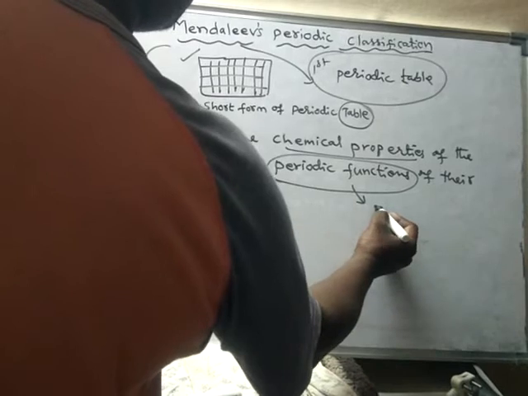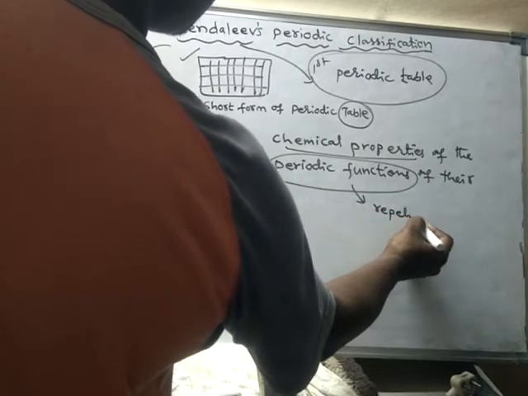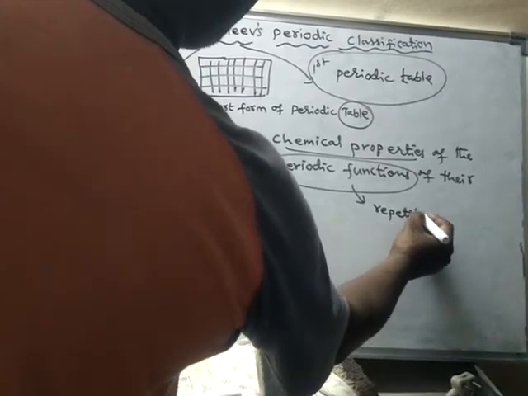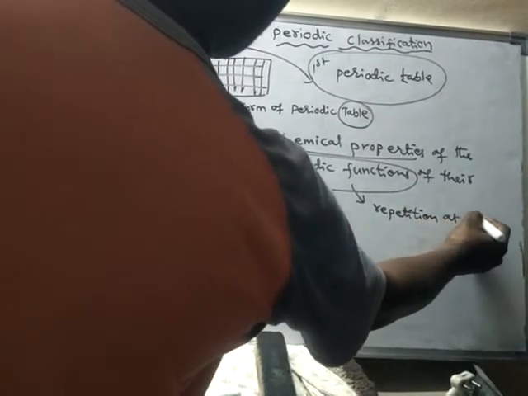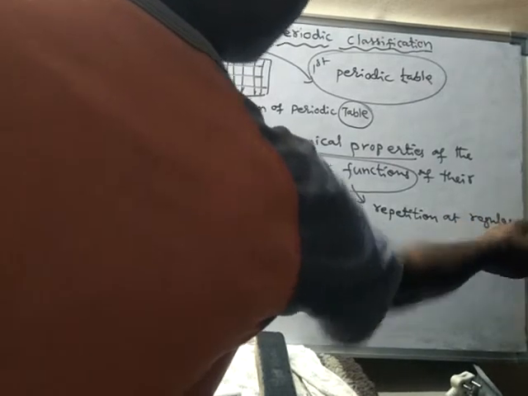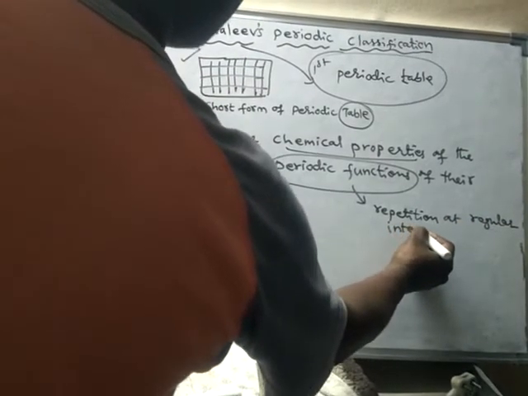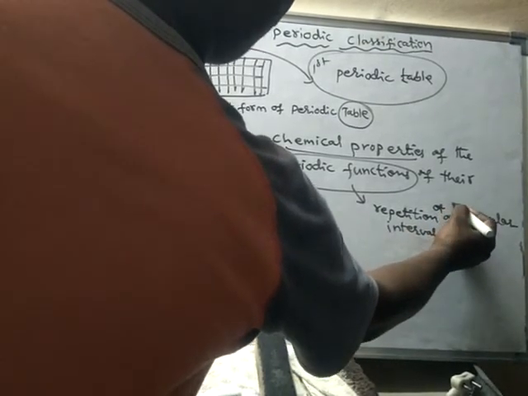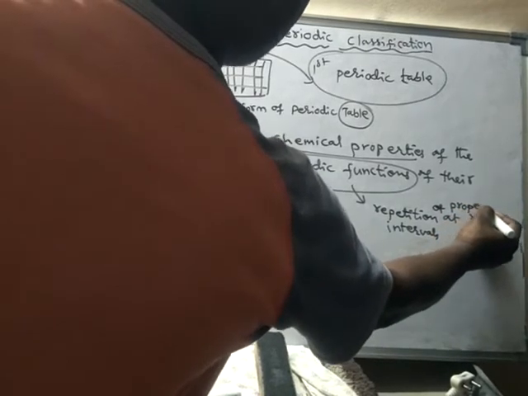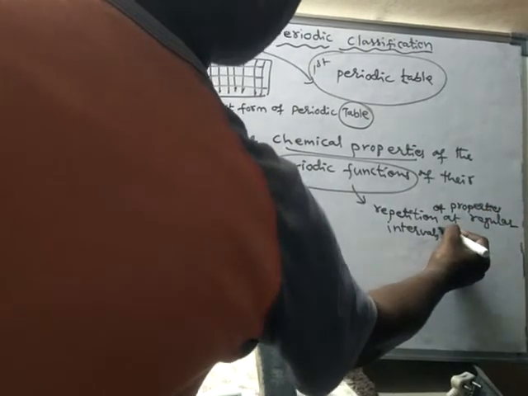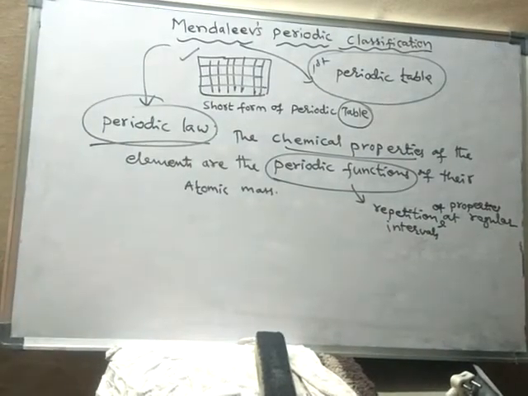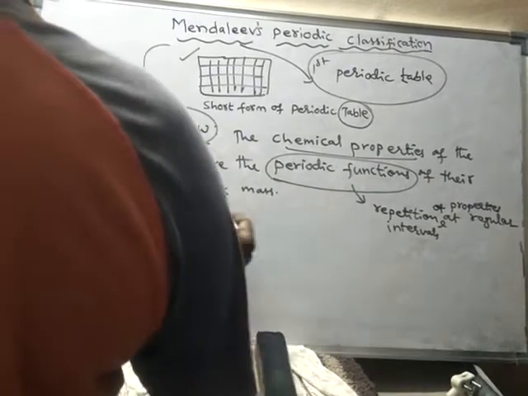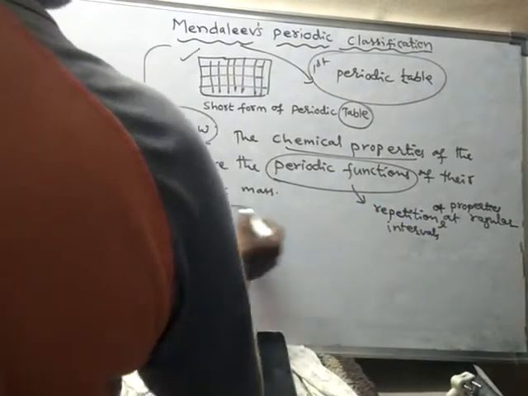Periodic functions means repetition at regular intervals. Repetition of what? Repetition of properties at regular intervals. That means when the elements are arranged according to the increasing order of their atomic masses.